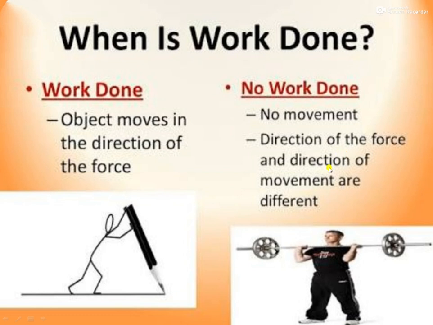No work done: you can see here a person is lifting a weight. He has applied force in the upward direction. He has held the weight, but there is no movement. So here one condition is fulfilled, force is applied, but no motion is there. So here again no work is done.